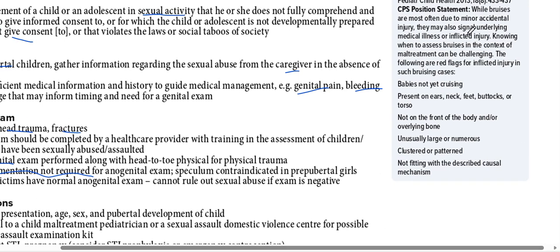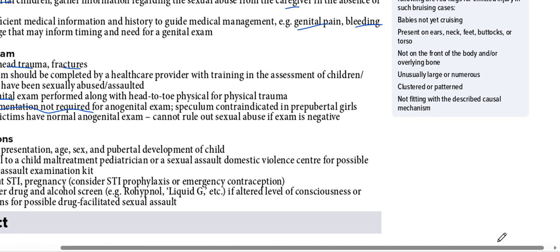Okay, so while bruises are most often due to minor accidental injury, they may also signal underlying medical illness or inflicted injury. The following are the red flags for injury in bruising: baby is not yet cruising; bruises present on the ear, neck, feet, buttocks, or not on the front of the body; unusually large and numerous, clustered, or patterned bruises not fitting with the causal mechanism. These are suspicious for non-accidental injury.